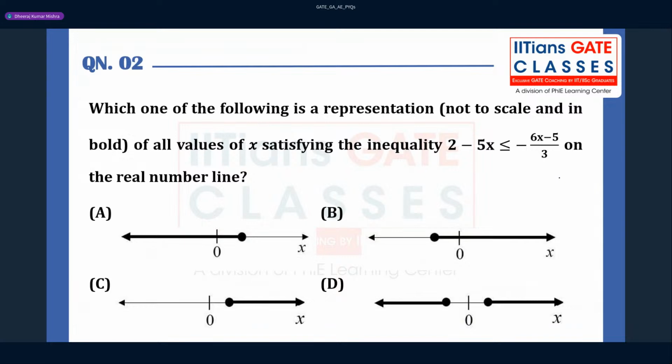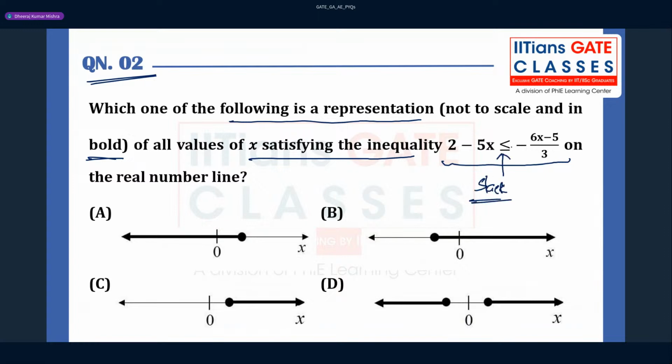So question number 2 was asked from the inequality. Which one of the following is a representation, not to scale in the board, of all the values of x satisfying the inequality? So this is the inequality they have given, and this is the slack inequality, you can say slack, because there is a lesser or equal.